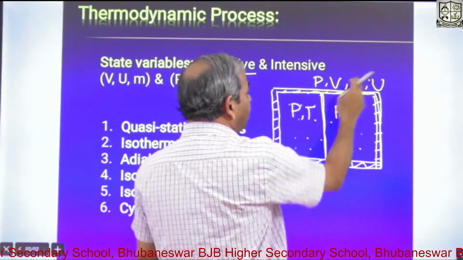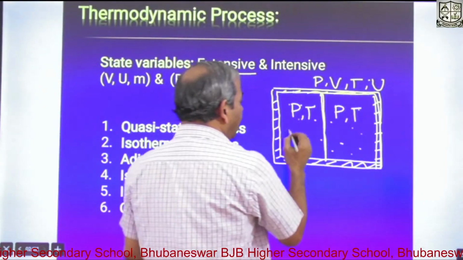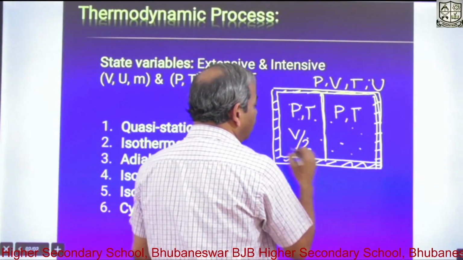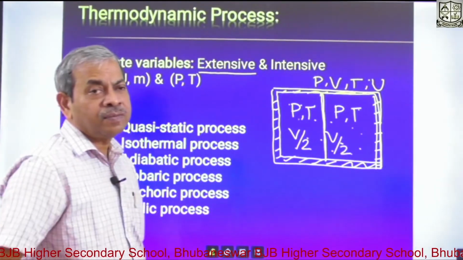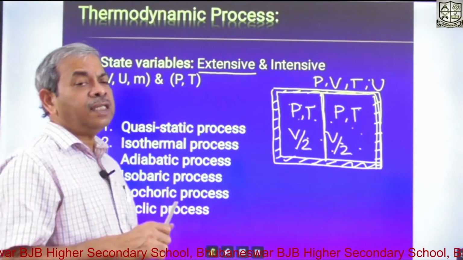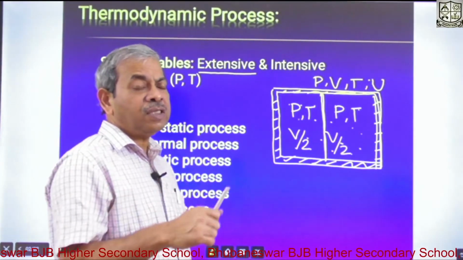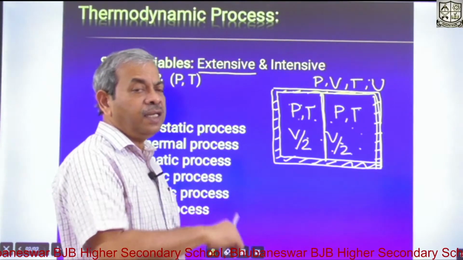And what about T, V and U? Total volume was V. So now its volume is V by 2. Here the volume is V by 2. And what about internal energy? Internal energy is the number of molecules times half kBT. You have already read it.